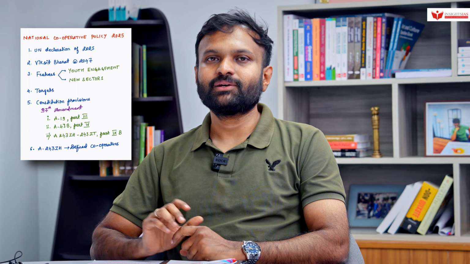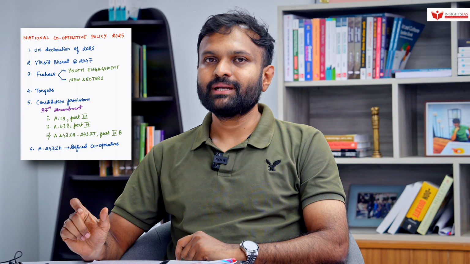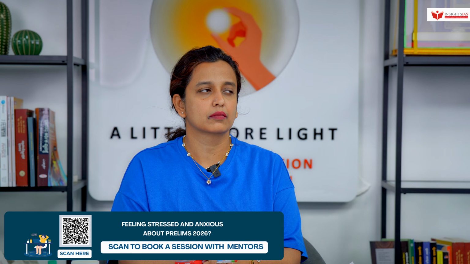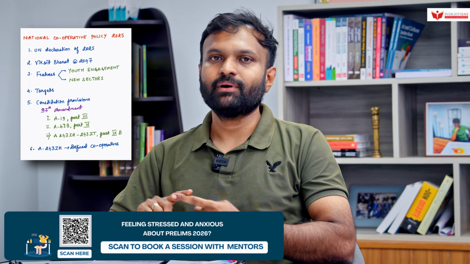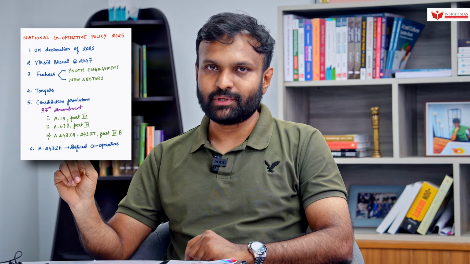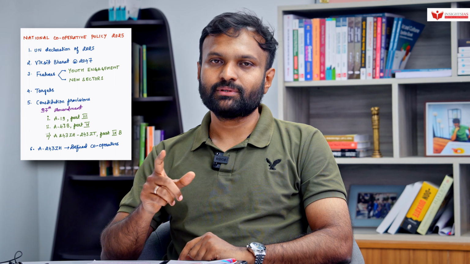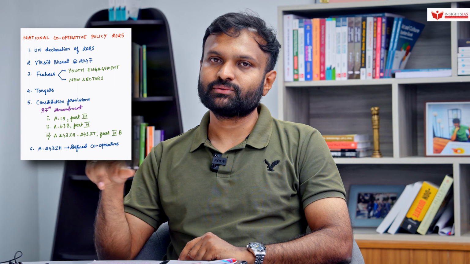So the next topic is National Cooperative Policy 2025. In 2025, the UN declared 2025 as the International Year of Cooperatives. So that's why it is in the news. At the same time, our Ministry of Cooperatives has come up with this National Cooperative Policy 2025, and it is going to support our Viksit Bharat by 2047. In this regard, we have to know the features of this policy and also the basics associated with cooperatives.